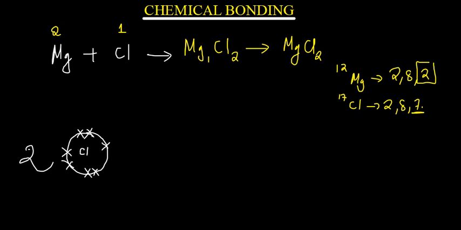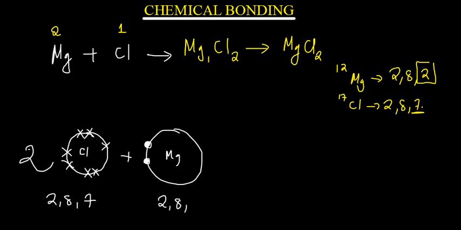And this is going to react with magnesium. For magnesium, it has got 2 electrons in the outermost shell, and those 2, let me show them as dots. Don't forget the configuration is 2, 8, 7 for chlorine. This is 2, 8, 2.